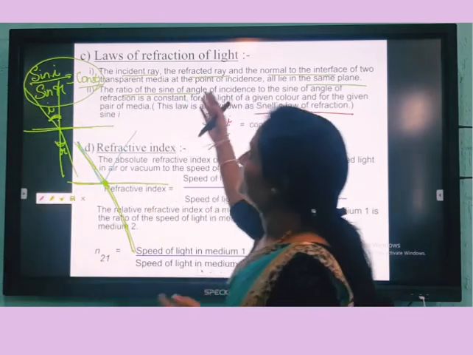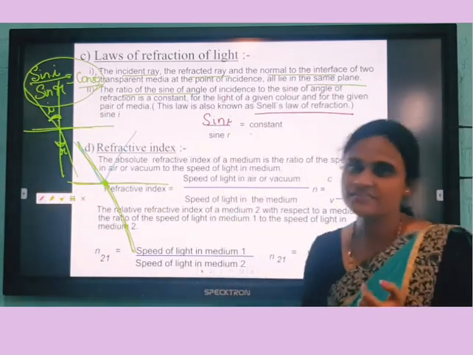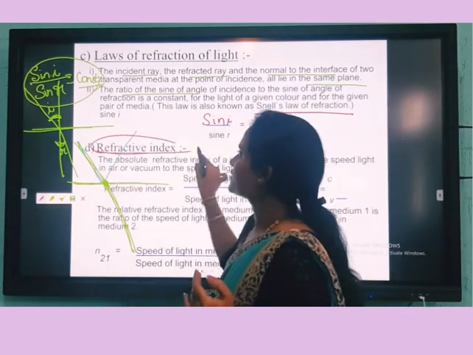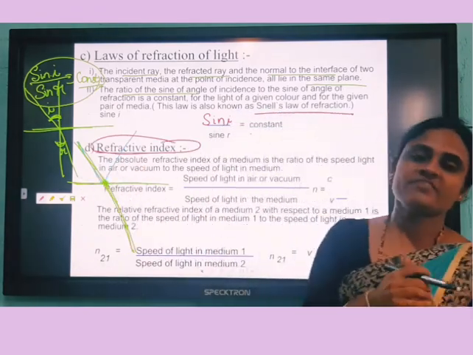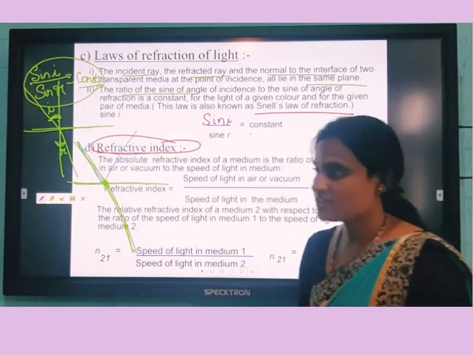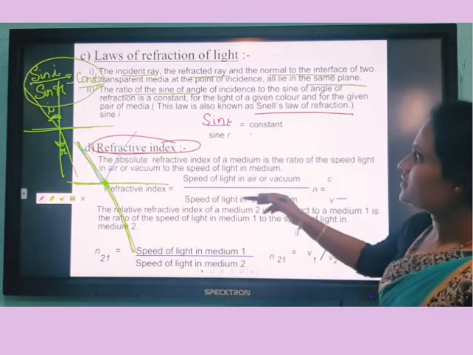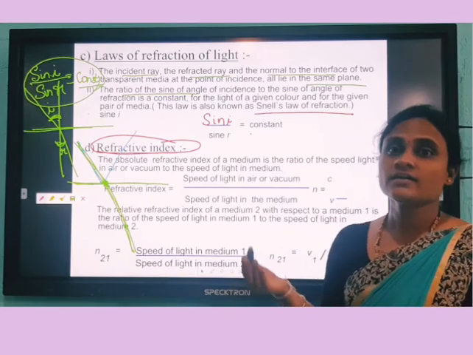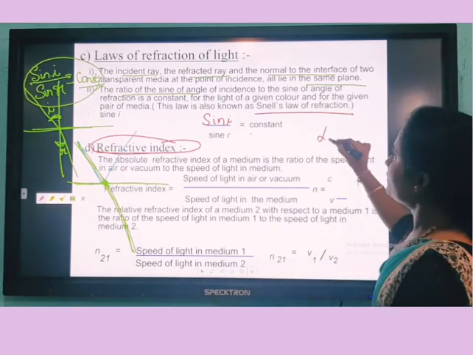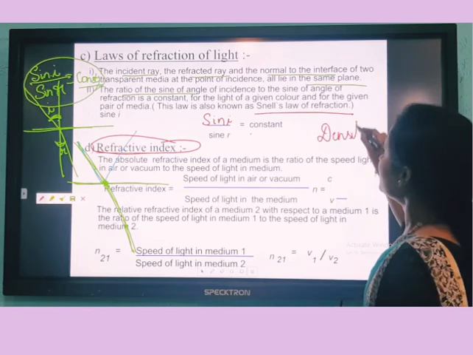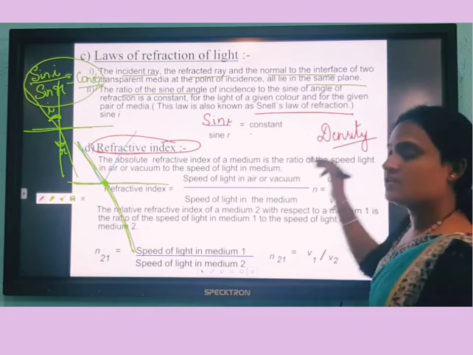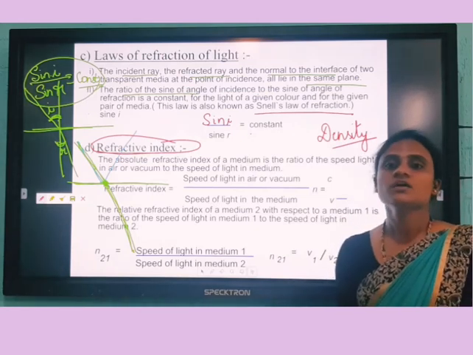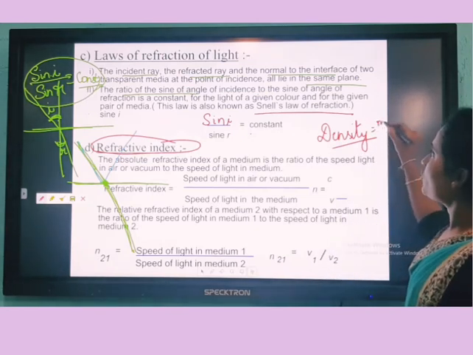Now you know what is meant by the laws of refraction. Now one word related to this is refractive index. So what do I mean by refractive index? I said there are two mediums, rarer to denser medium and denser to rarer medium. From there some density will be applied. You have already learned what density is. Density is given by mass by volume. In 9th standard you learned this in chemistry and physics both. So density means mass by volume.